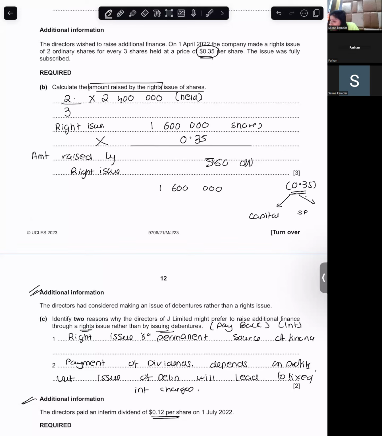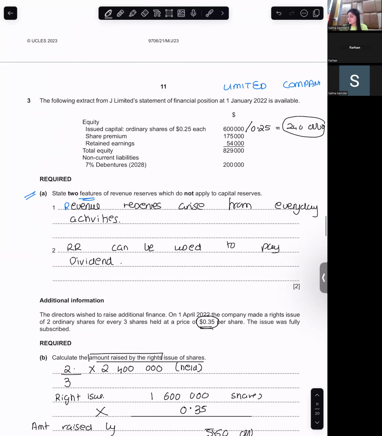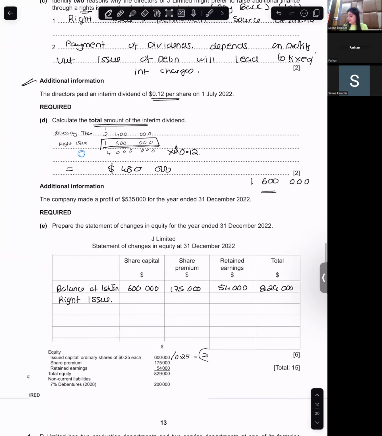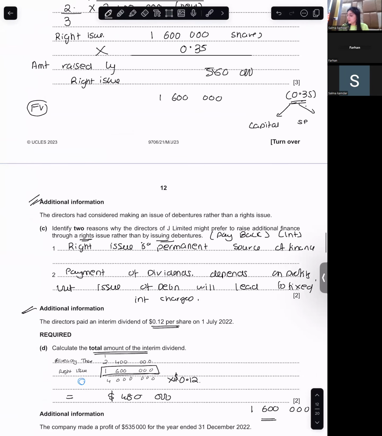What is the face value? 0.25. So 0.35 you are receiving, minus the face value. What will go towards capital? The capital will be the face value, 0.25. How much will go to share premium?